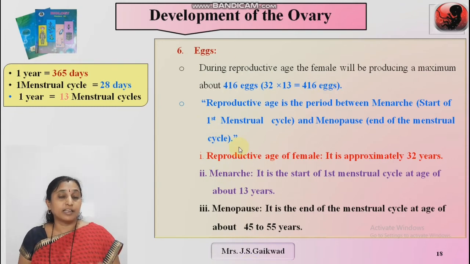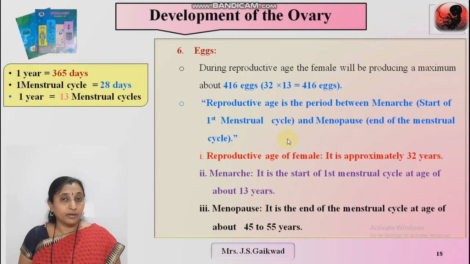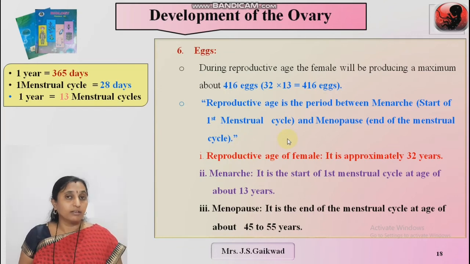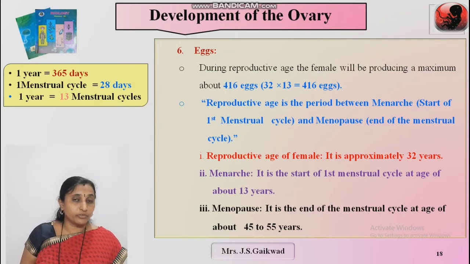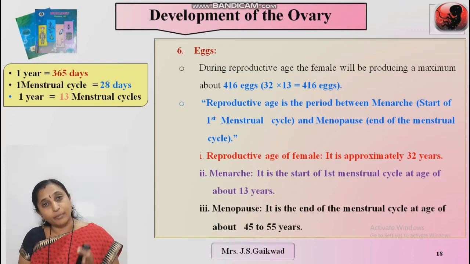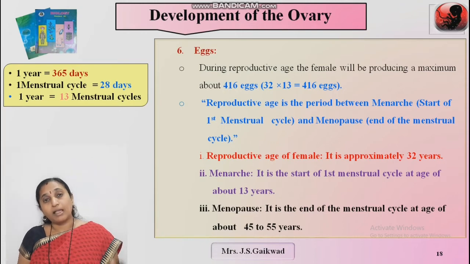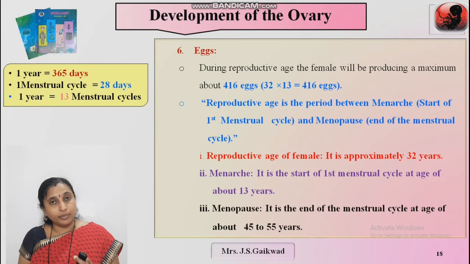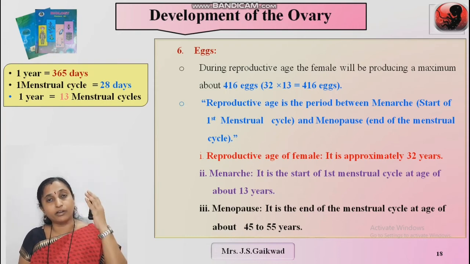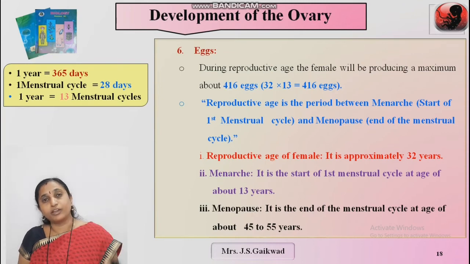I will explain again. See here, remember, during puberty, during menstrual cycles, and up to the birth. Up to the birth we consider only primordial follicles: 1 million primordial follicles out of 2 million. And during puberty, what happens to the primordial follicles? Primordial follicles undergo development: primary follicle, secondary follicle, up to the Graafian follicle.